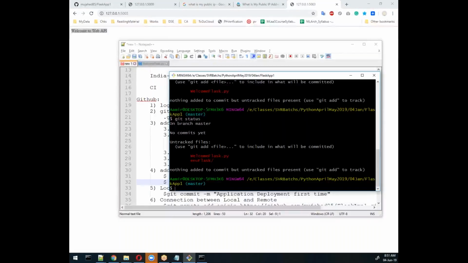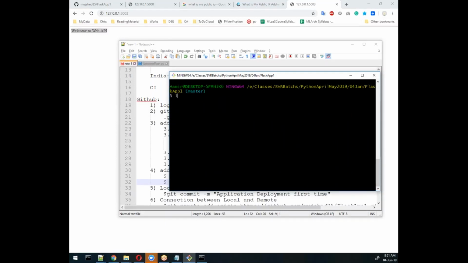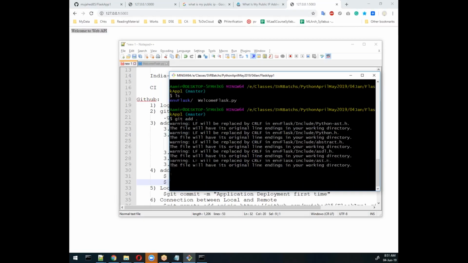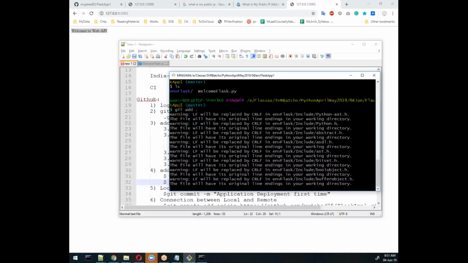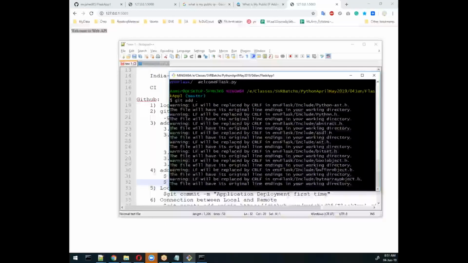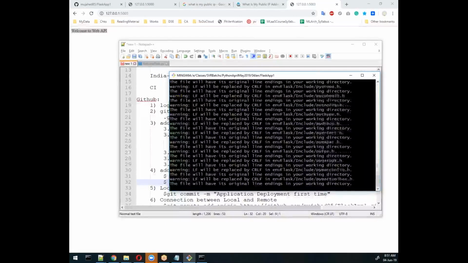Here all the changes we have done smoothly. We'll use ls and see the files. Okay, two files are there, and then git add and then dot. I want to add everything. There are some settings, Unicode and CRLF related stuff, so this is giving me a warning.